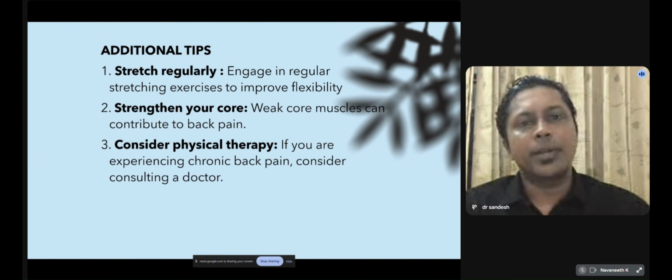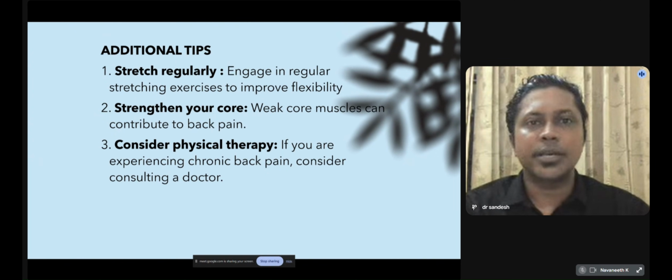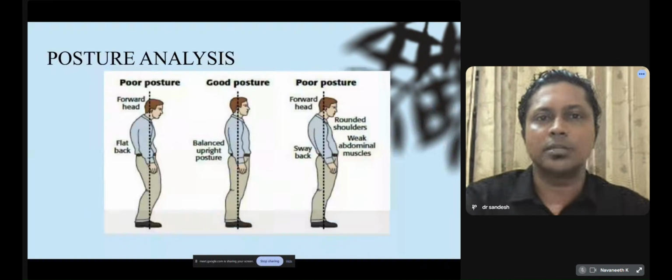Additional tips to prevent back pain are to stretch regularly, engage in regular stretching exercises to improve flexibility, and strengthen your core muscles. Weak core muscles can contribute to back pain. Consider physical therapy. If you are experiencing chronic back pain, consider consulting a doctor.